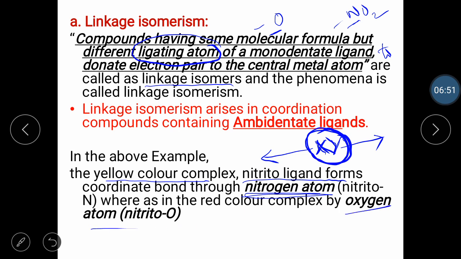So I hope you understood. Compounds having the same molecular formula but different ligating atoms are called linkage isomers.